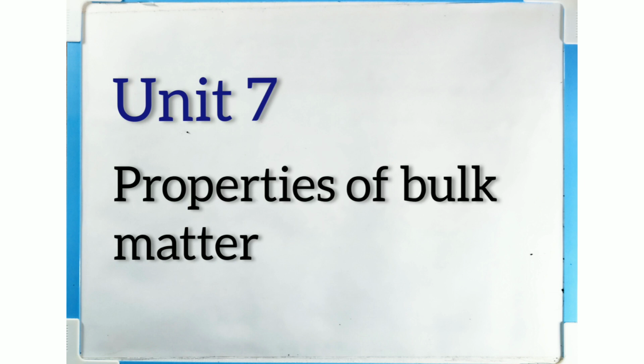If you observe a drop of liquid, you will see that the drop of liquid is always in the form of a sphere. So in this unit, you'll be studying about the cause which makes this drop of liquid take the form of a sphere. And you'll also be studying about elasticity, the concept of pressure, and the transfer of heat. All these topics will be covered in Unit 7.